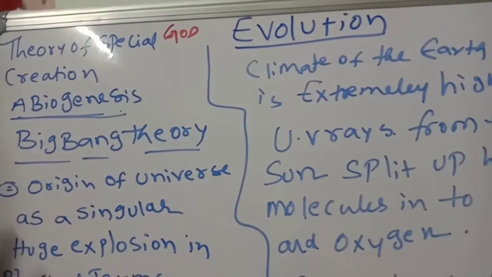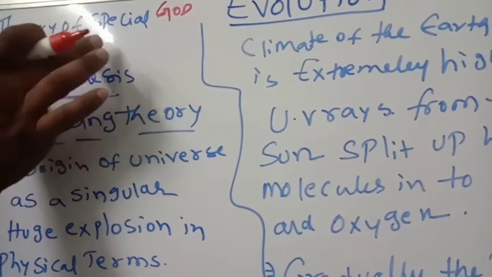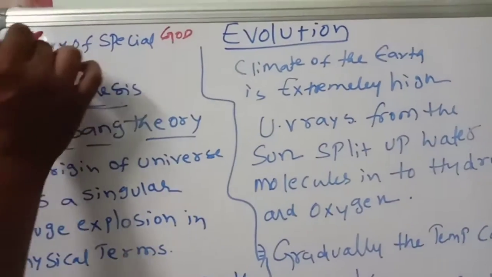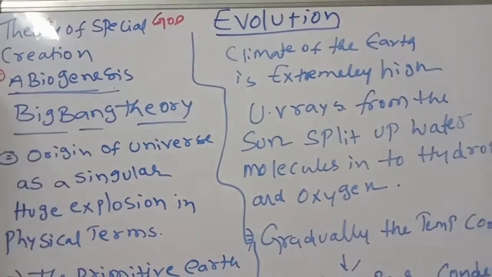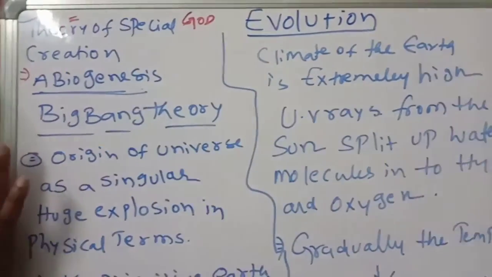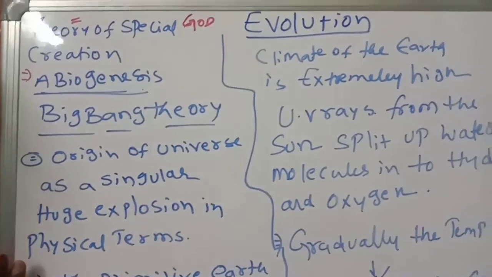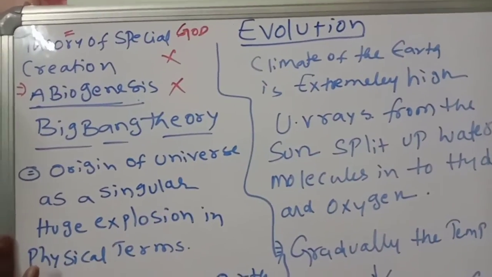According to Muslims, the Prophet Muhammad created the earth and life. According to Hindus, Brahma created the earth and life. Later, abiogenesis said life came from non-living things, but that is also not true.